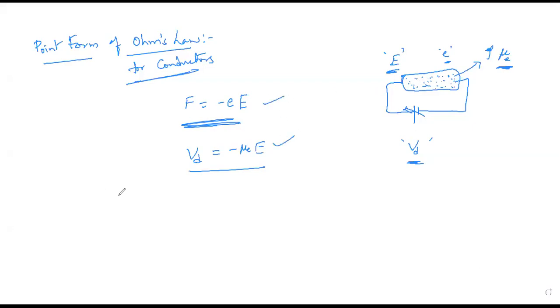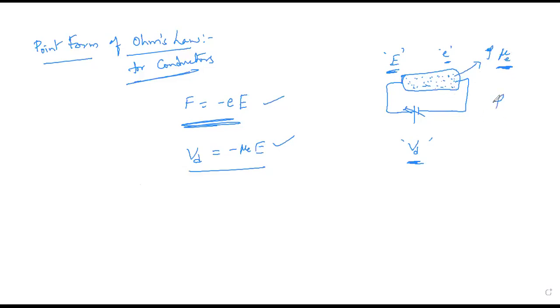Now, what are we going to do? We are going to get the point form of Ohm's law. How do we get that? Already we know Ohm's law can be denoted with some letter, but how do we come to that? When we have the mobility of charge carriers, what will be the charge density?